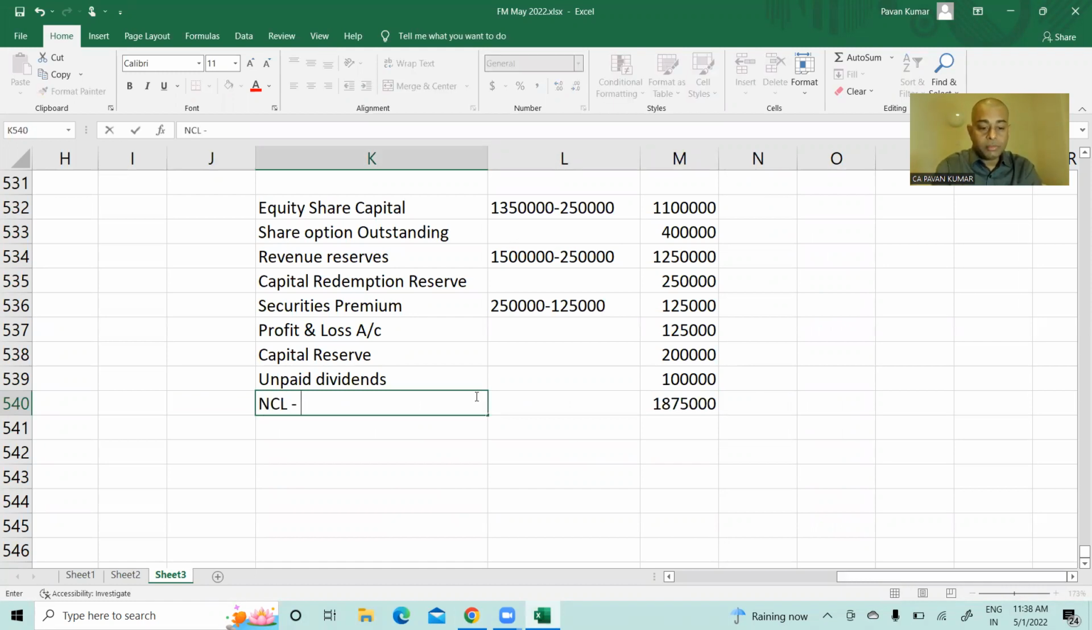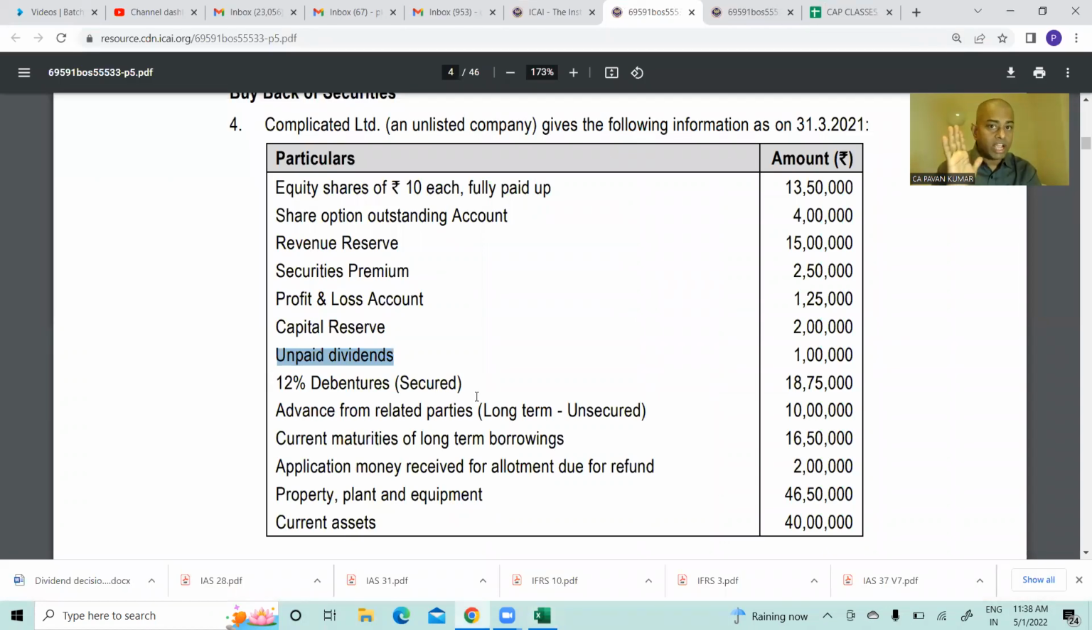Non-current liabilities, debentures. Presentation as per Schedule 3 you have to take care. I am just showing you how to tally the balance sheet. If you do not write in the Schedule 3 pro forma with all the notes, you will lose minimum 1-2 marks.